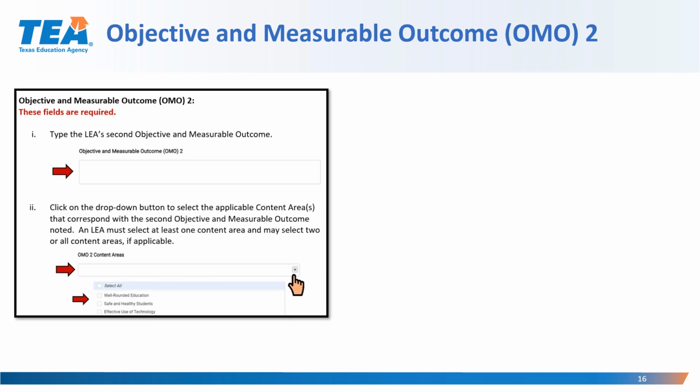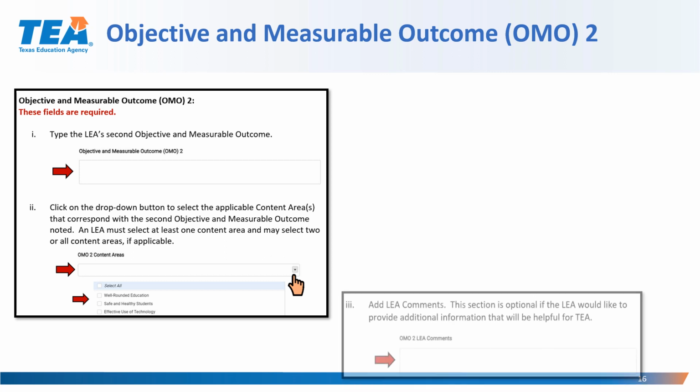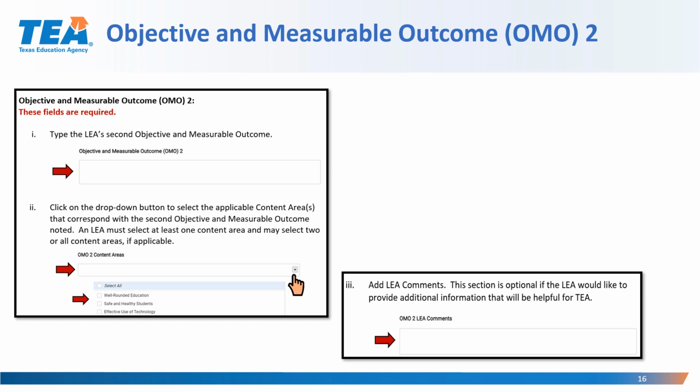LEAs must also complete the objective and measurable outcome 2. Once submitted, the LEA will not be able to revise the program objective and measurable outcome within the WorkApp box. Again, if there are any changes needed to the objective or measurable outcome, or other comments, the LEA may put that information in the LEA comment box.